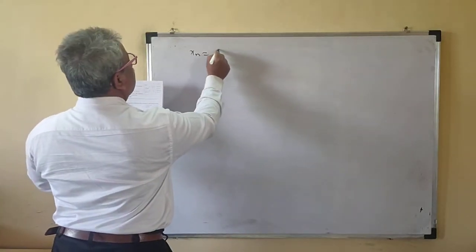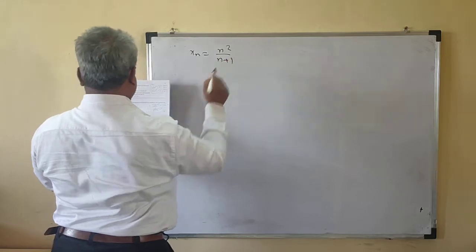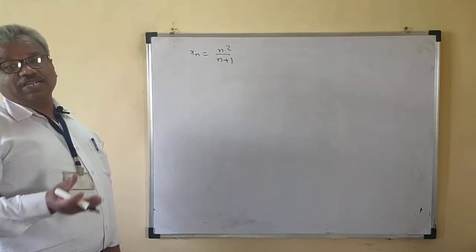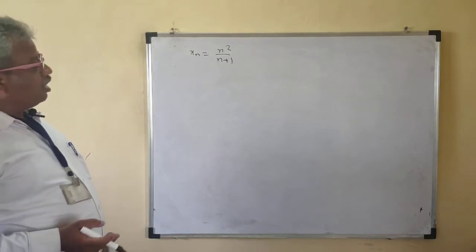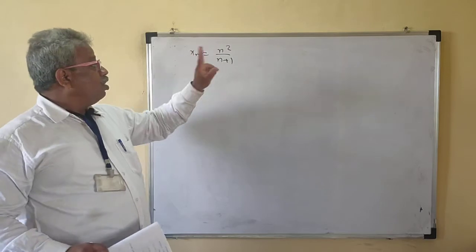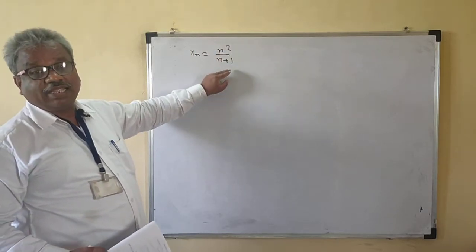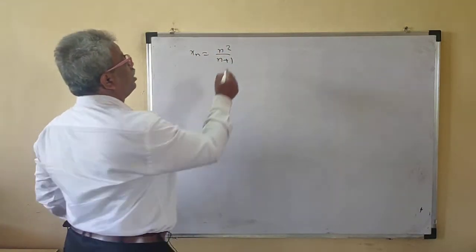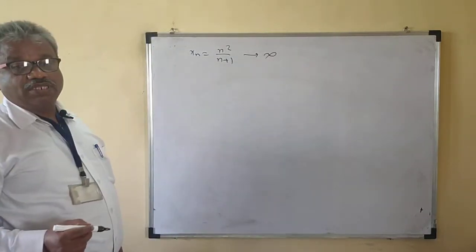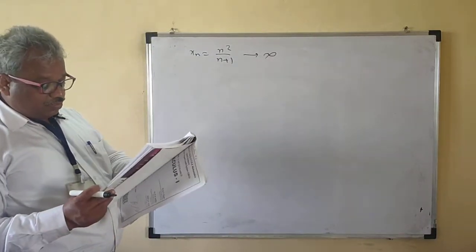Xn = n square upon n plus 1. Now the degree of the numerator is greater than the degree of the denominator. If the degree of the denominator is greater than the degree of the numerator, then it tends to 0. Here the degree of the numerator is greater, so it tends to infinity. That means this is a divergent sequence, not a convergent sequence.